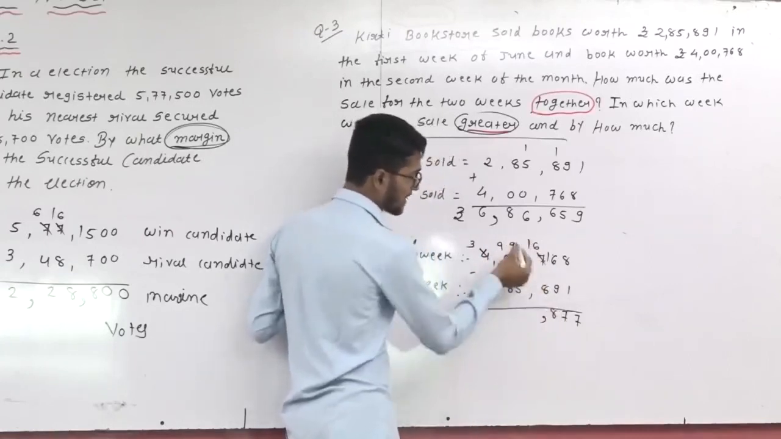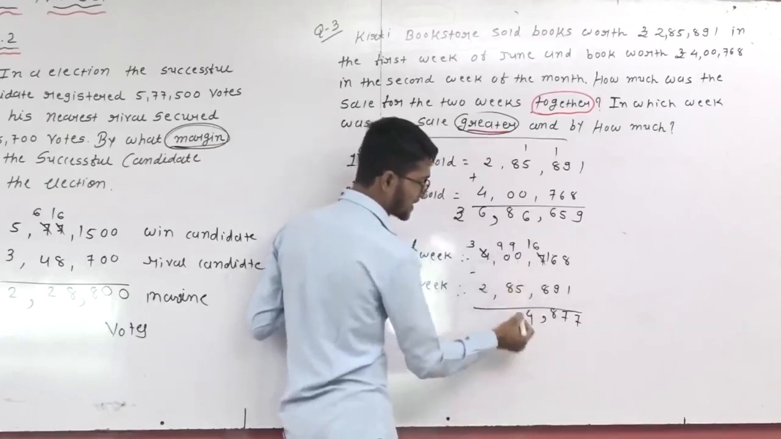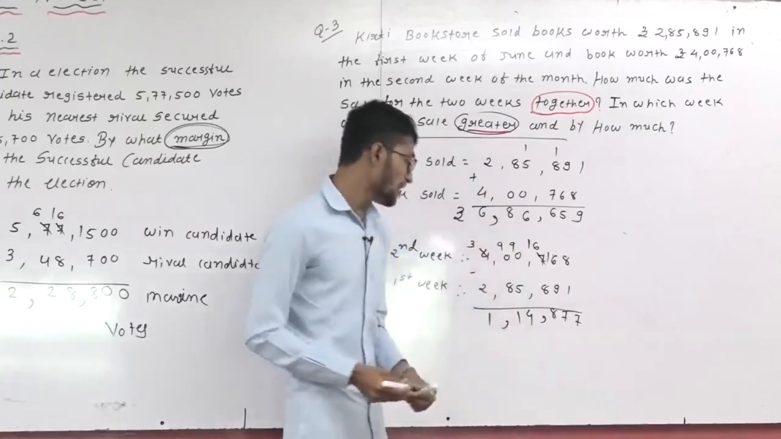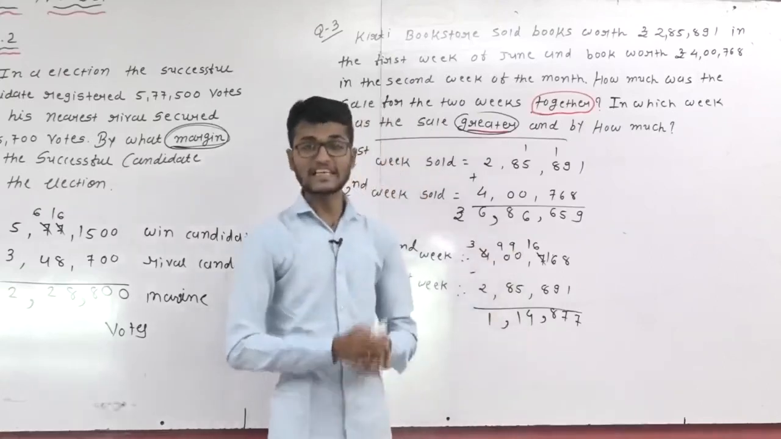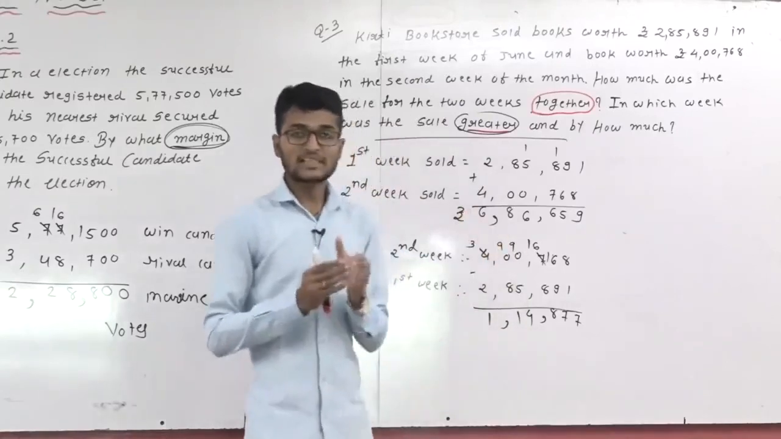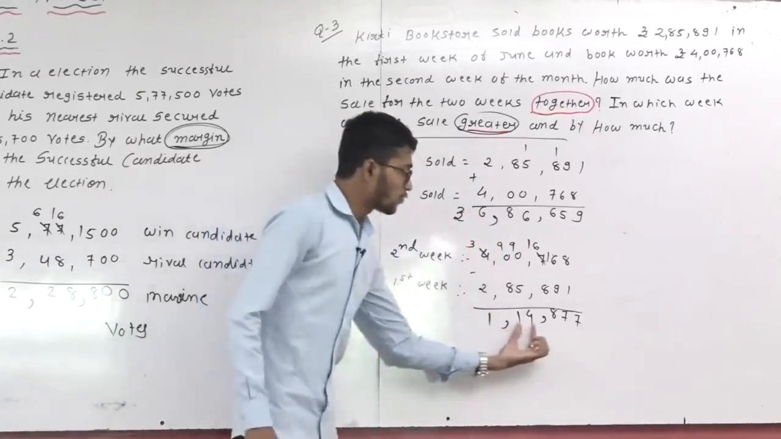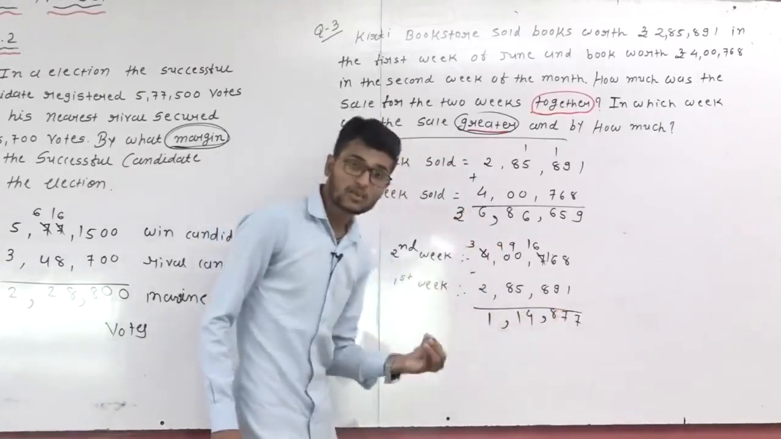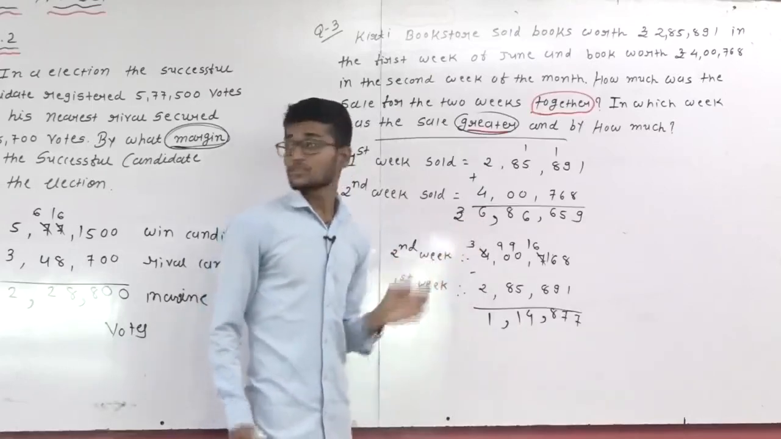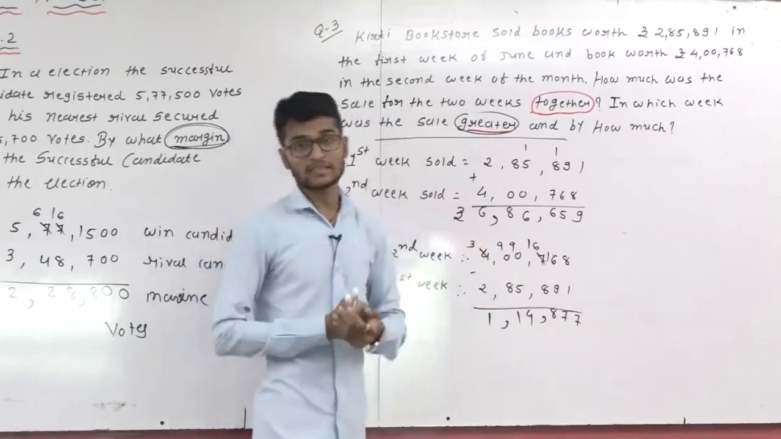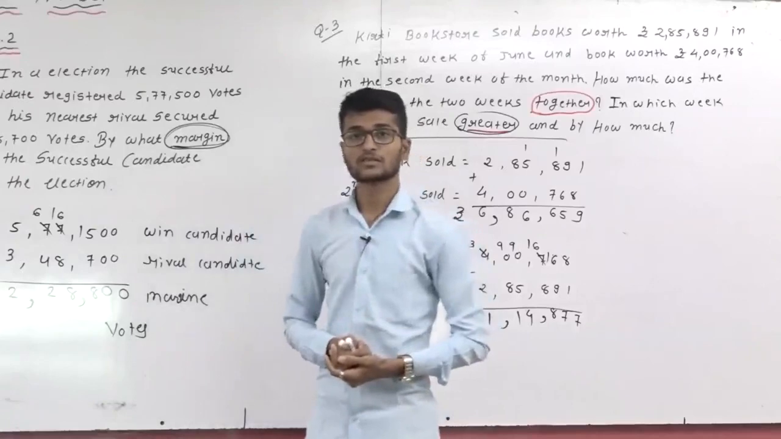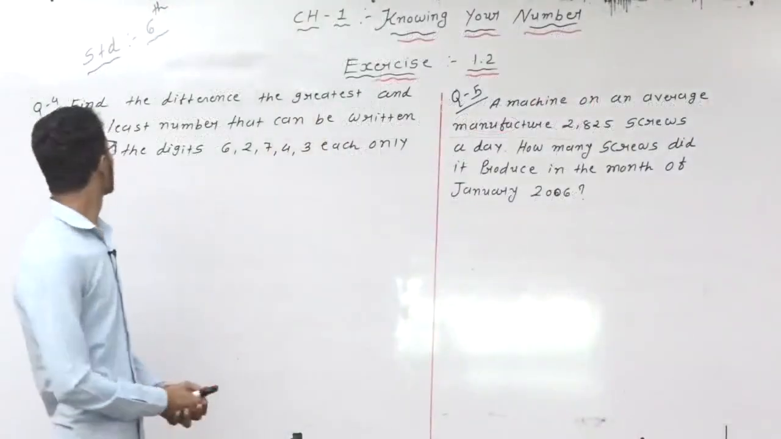Here put the comma. 9 minus 5 is 4. 9 minus 8 is 1. Again put the comma and 3 minus 2 is 1. So 1,14,877 more sale of which week? Second week. So students, in the second week 1,14,877 rupees more sale than the first week. So clear, students, how to solve our word problem in this chapter, right? Now to the next question, question number 4.